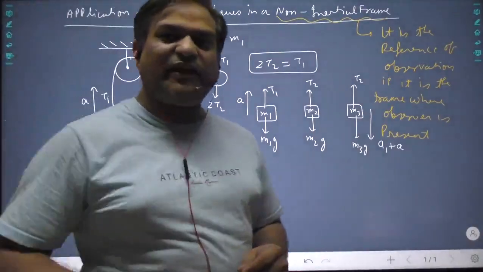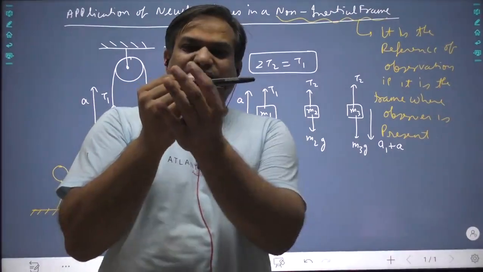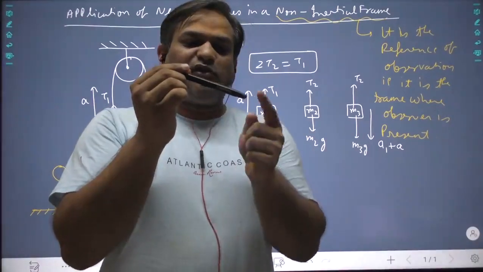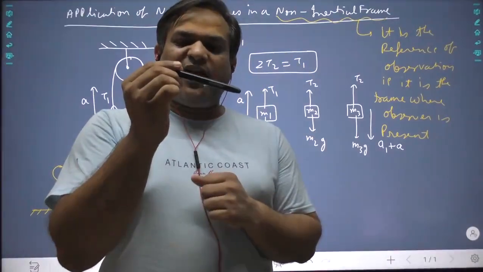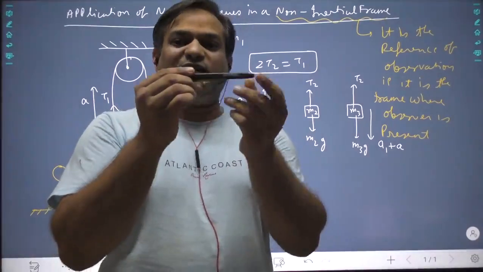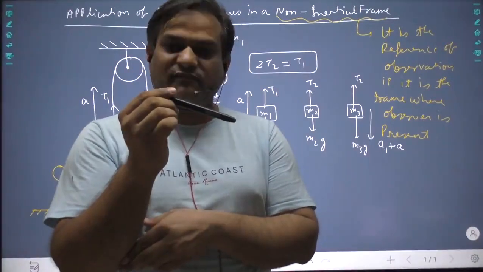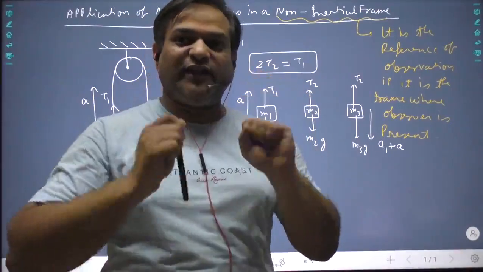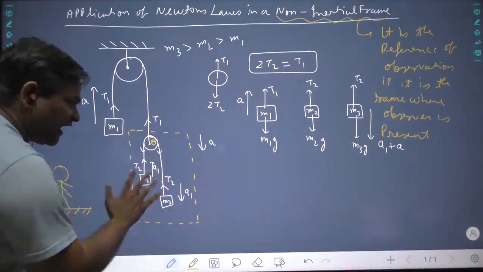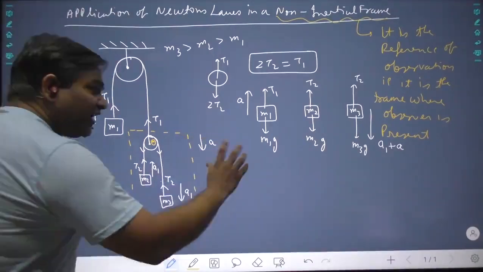You can also understand something like this. See this pen. My hand is here. This pen on itself moves a little down, so this point moves 1 centimeter. And if my hand also moves 1 centimeter, then net this point will move 2 centimeter, because this point on its own moved 1 centimeter and my hand moved 1 centimeter. It is the same thing. This goes with acceleration A1 down, and this system in which this is present goes A down. So net this goes A plus A1 down.